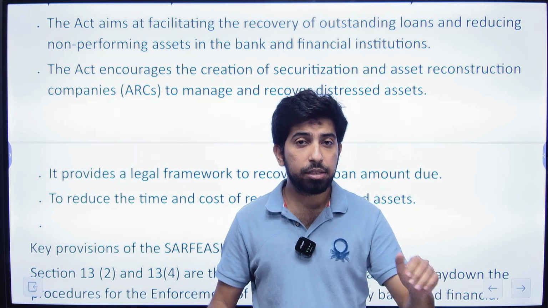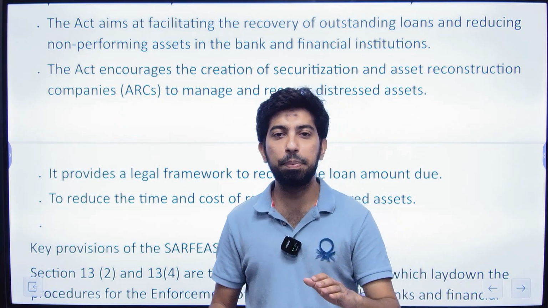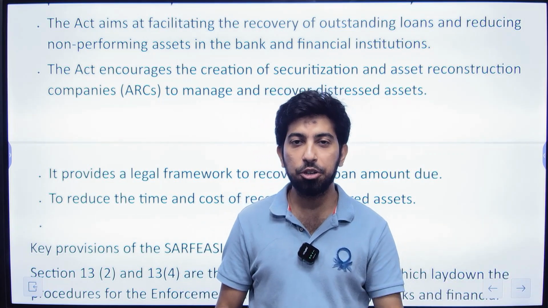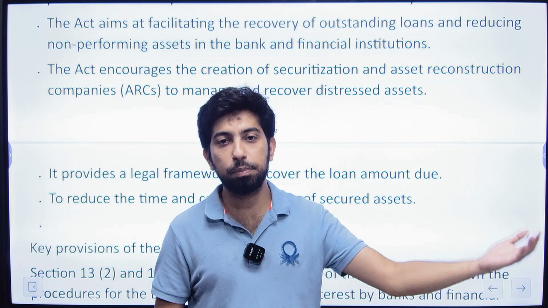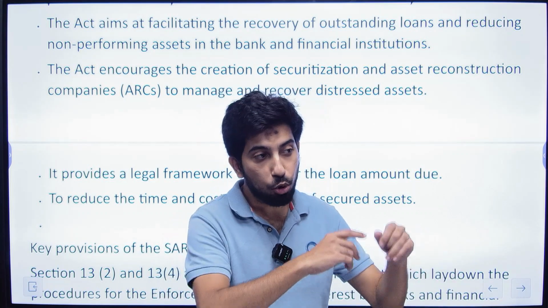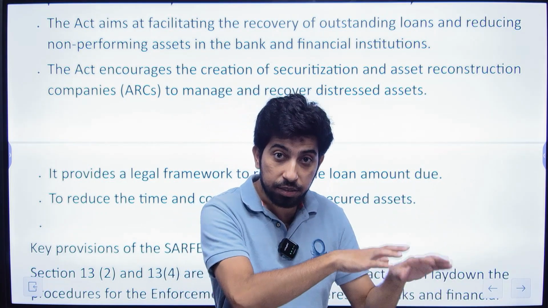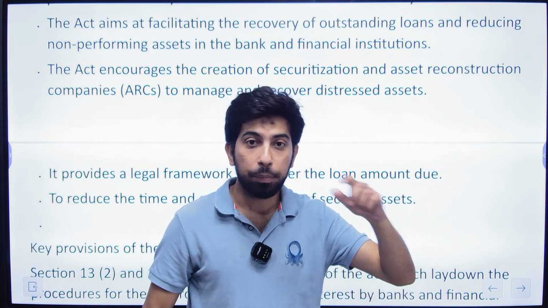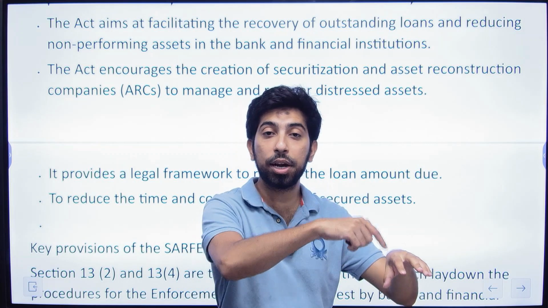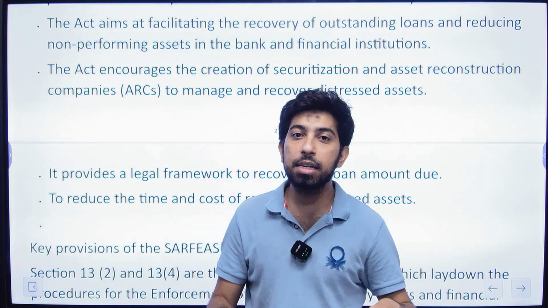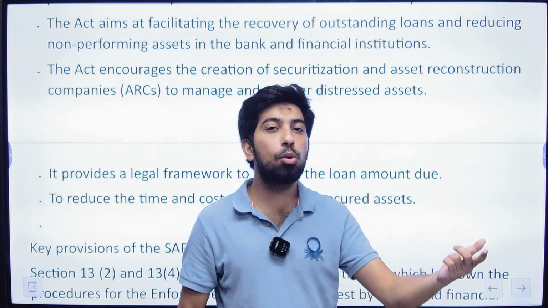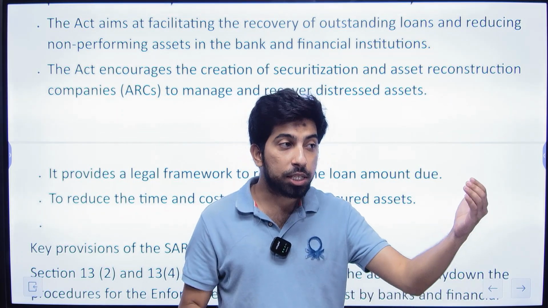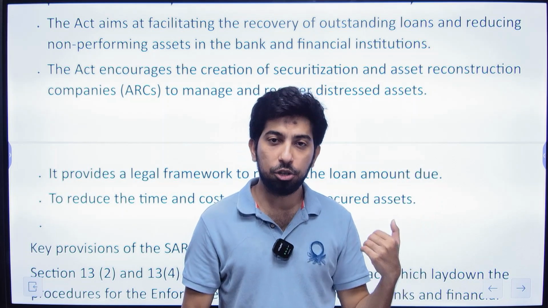Some of the assets become non-performing assets. For example, a loan that you have given to somebody. Like for example, A as a financial institution has lent some money to B, and B is the borrower. So this loan which A has given to B is now an asset for A. It is not a liability. It is a liability on the shoulders of B. If B is a firm, then B is going to list this loan in the liabilities column, while A, who has lent this loan to B, is going to list this in the assets column, because this loan is going to come back with an interest rate.